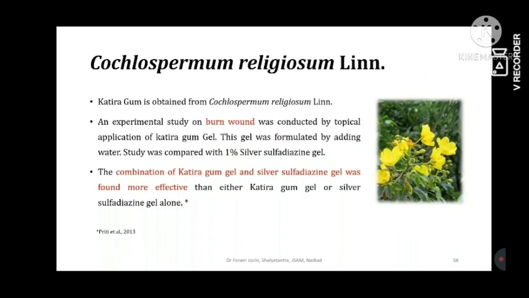Then Cochlospermum religiosum. This is a plant-based medicine, and the katira gum is obtained from that drug. Usually it is specifically used in burn wounds. And one study was reported with a three-group design. In one group there was a silver sulfadiazine gel. In another group there was katira gum. And in the third group, both were used simultaneously in one combination. So the third group, which was a combination, was reported as very effective. That is a useful and thoughtful integration. So that should be done.